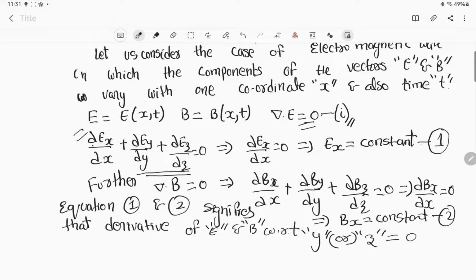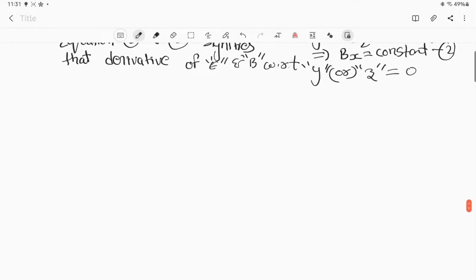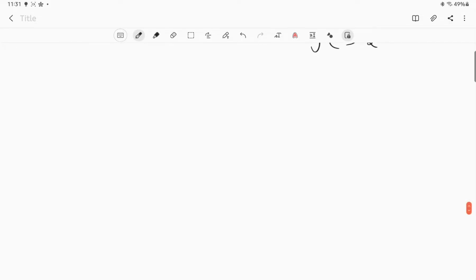Now we can move ahead. We can prove this value of Ex equal to constant and Bx equal to constant by using the other Maxwell equations. The third Maxwell equation is Faraday's law of electromagnetic induction. Here we are proving what the Maxwell equation relations look like in a given uniform plane wave. So the first and second are over, and we will write the next down.